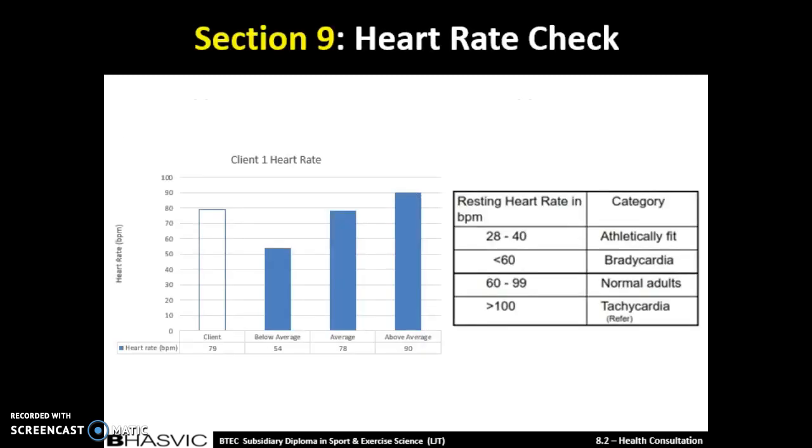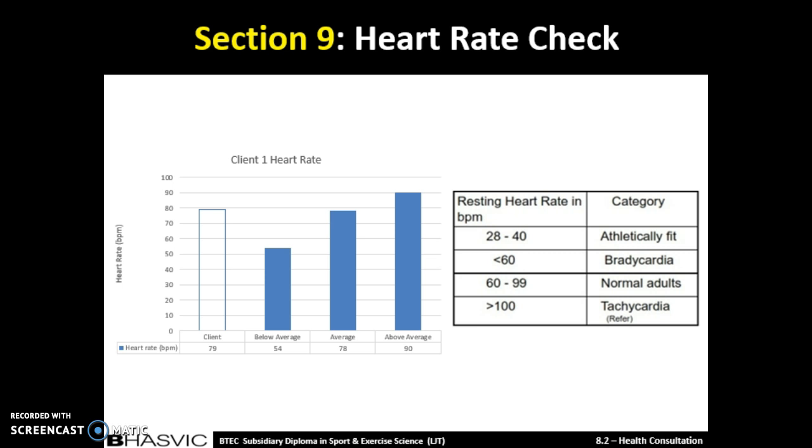Here we have the normative data for the heart rate check test, and we also have a graph representing Sue's scores in this test and comparing them to the normative data. Here we can see that Sue had a resting heart rate of 79. From the normative data here we can see that Sue's heart rate is in the category for a normal adult's heart rate. This is good, as Sue's heart rate is at a good level. This means that we don't have to worry about the possibility of her having a heart attack.